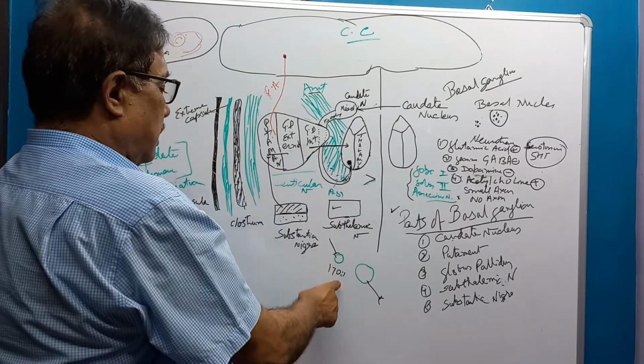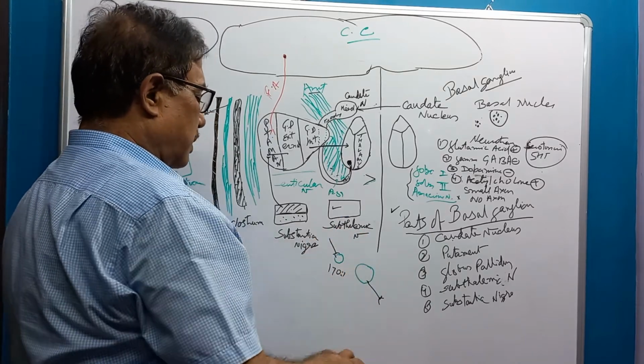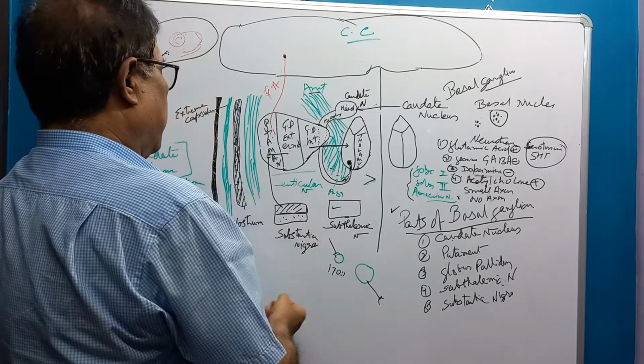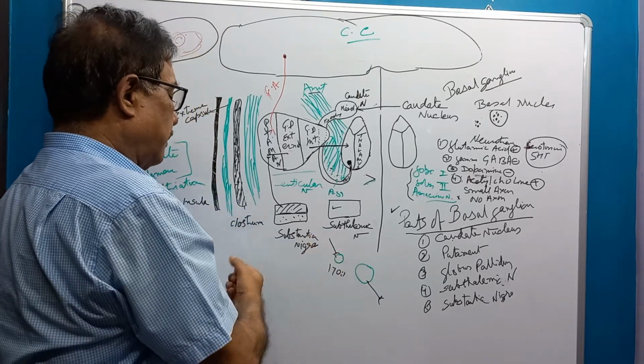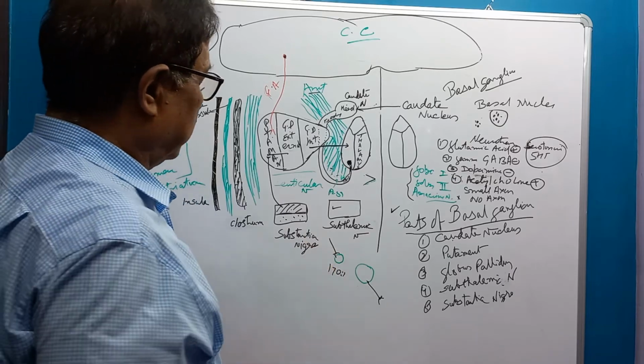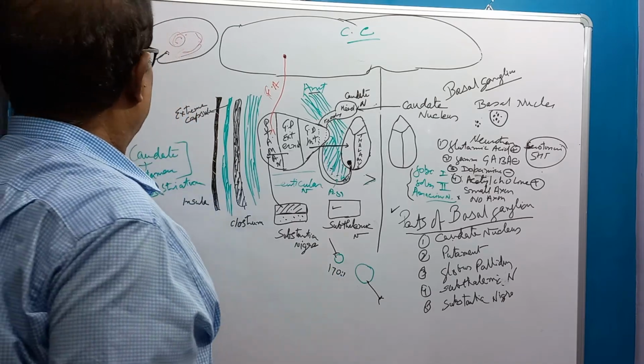In a nutshell, small cells are receptive and large cells are motor. From there, impulses will go out, and the small cells will receive the stimuli. Small cells are very large in number, 170:1 is the ratio.